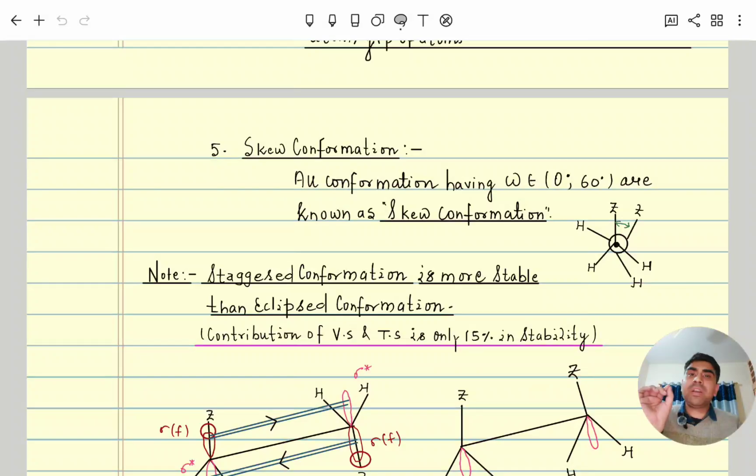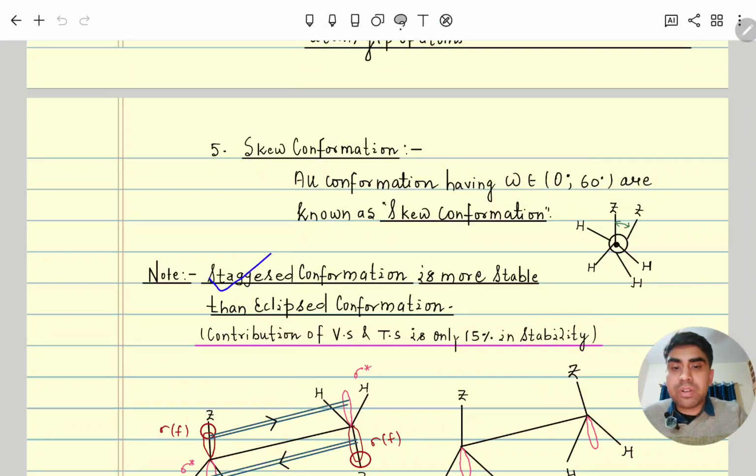The specific angles are 0, 60, then multiples of 60, 120, 180. At those we get some named conformers like anti, gauche, partially eclipsed. But conformers exist at any angle also, and all those conformers are called skew conformers.